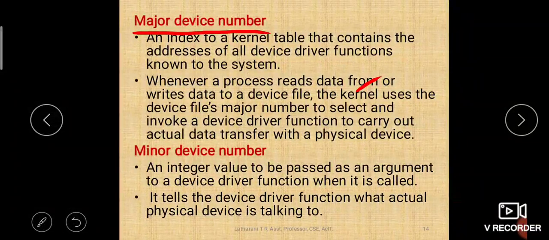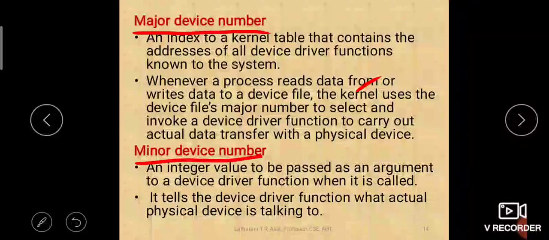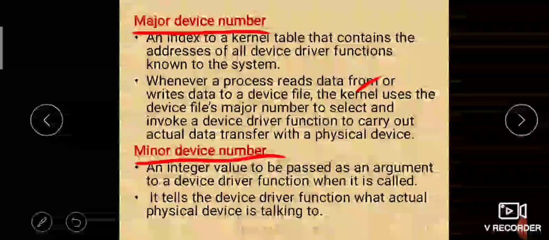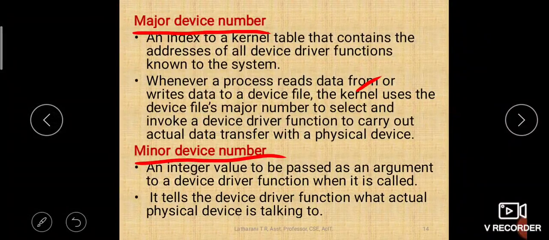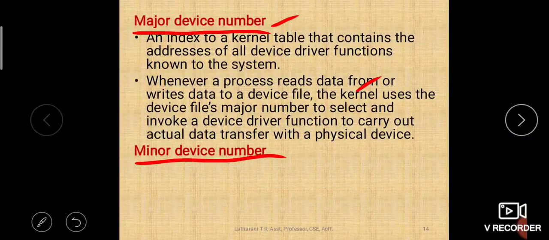That is given by the minor device number. It tells exactly which particular device needs to be selected for performing the operation. The major device number tells you which device driver needs to be selected. That is the importance of the minor and major device numbers.